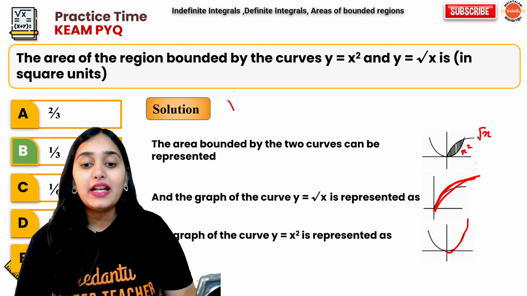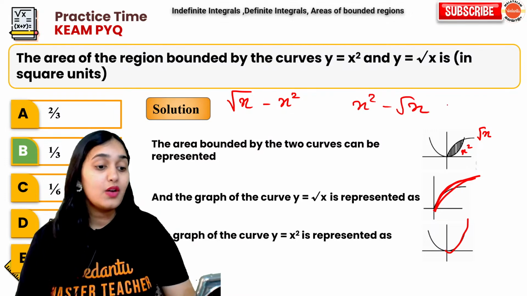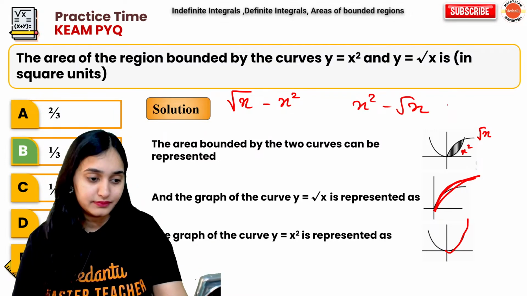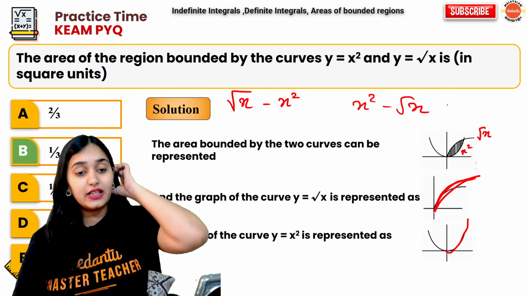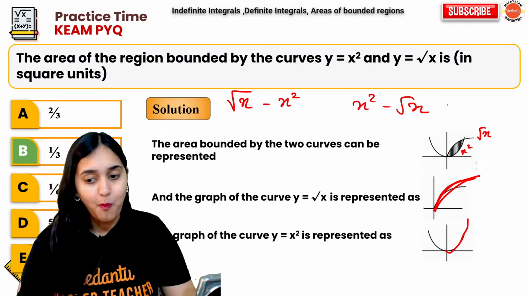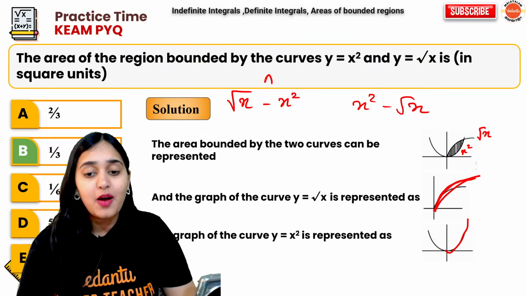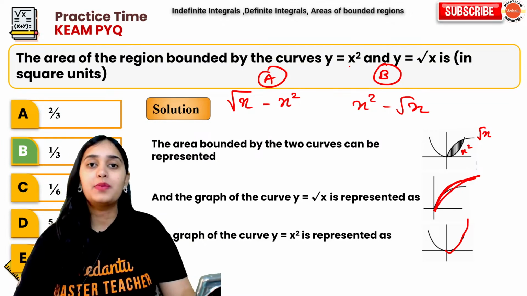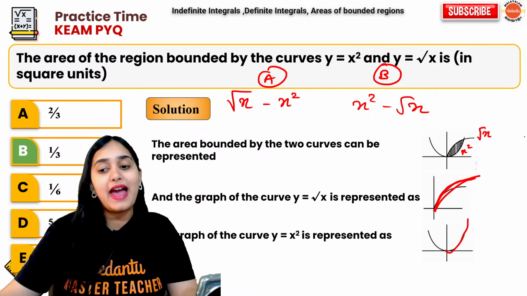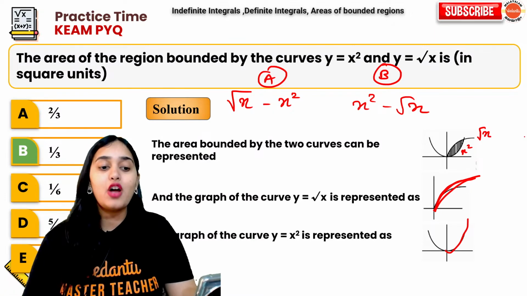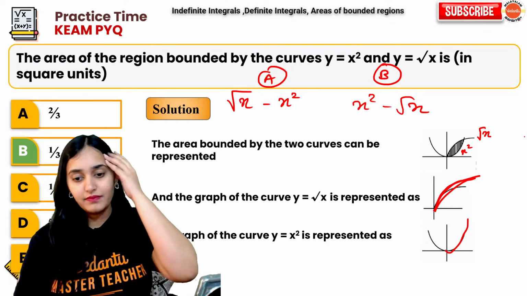So, you tell me, will it be root x minus x square, or x square minus root x? What is it going to be? Think. What will it be? Come on, answer this. Option A, option B. This is the root x graph. Below you have the x square graph. Is option A correct or option B? Anyone?